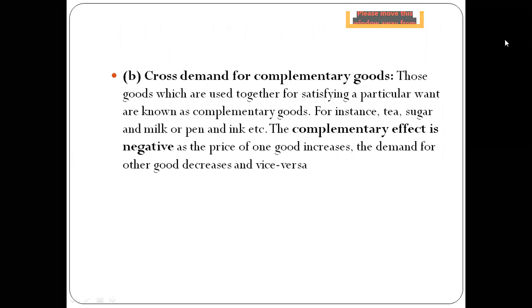Then we have cross demand for complementary goods. Those goods which are used for satisfying a particular want together are known as complementary goods, like tea, sugar and milk, pen and ink, printer and cartridge, car and petrol. All these things are complementary to each other. So the complementary effect is negative. As the price of one good increases, the demand for the other good decreases.